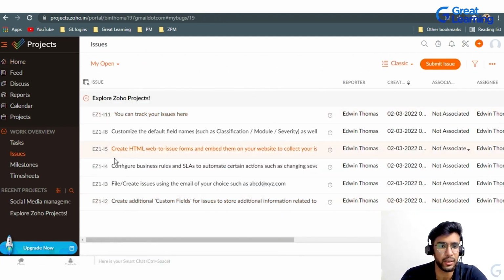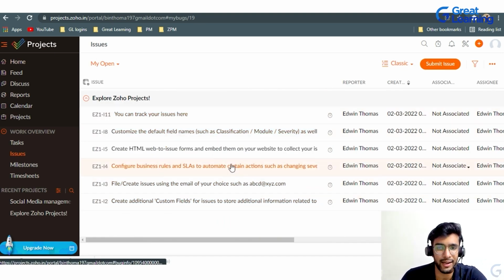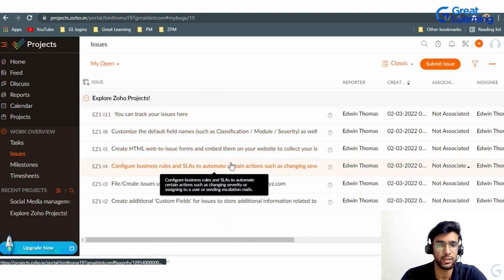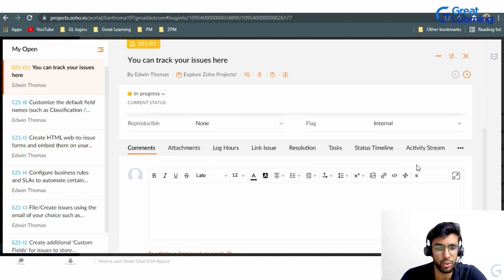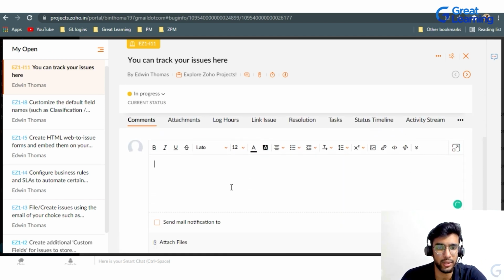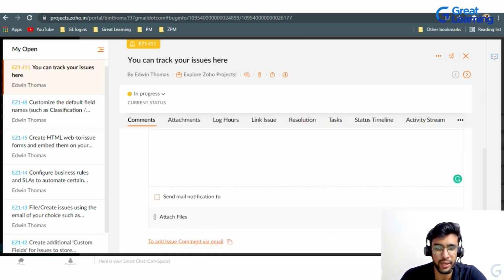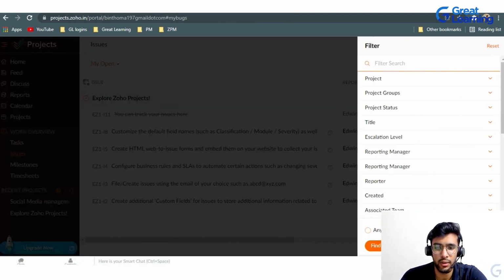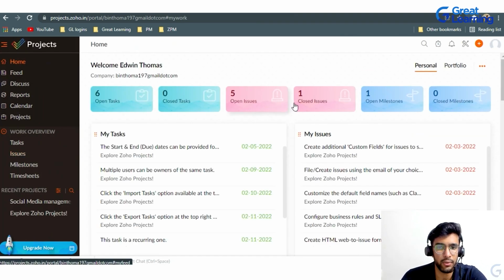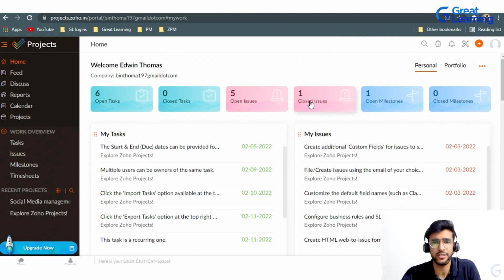These are some custom-made issues that Zoho Projects gave us so that we can get a good understanding of what it can do. If you open one, you can see it is in progress. There are different things that they are showing. There can be comments on what the progress is, what the update is, right? You can add a comment, and if the issue is closed, you can close it over here and the issue gets updated. And when you go back to the home menu, you can see that instead of 6 it is going to be 1. So the issue gets solved.